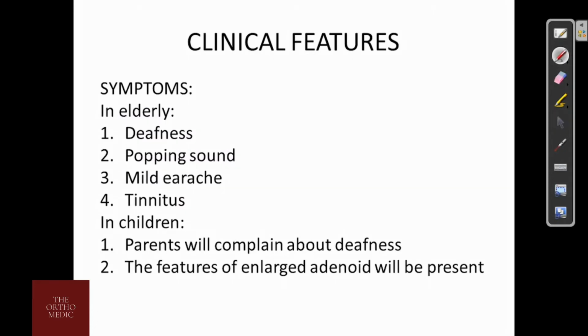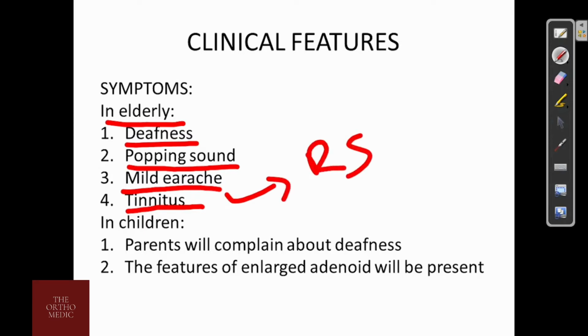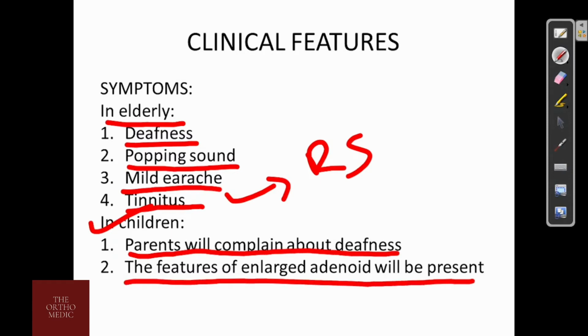Clinical features. The clinical features are, in elderly, the symptoms will be deafness, popping sound due to air bubble formation in the ear, mild earache, and tinnitus, that is ringing sound in the ear. In children, the parents will complain about deafness and the features of enlarged adenoid will be present.